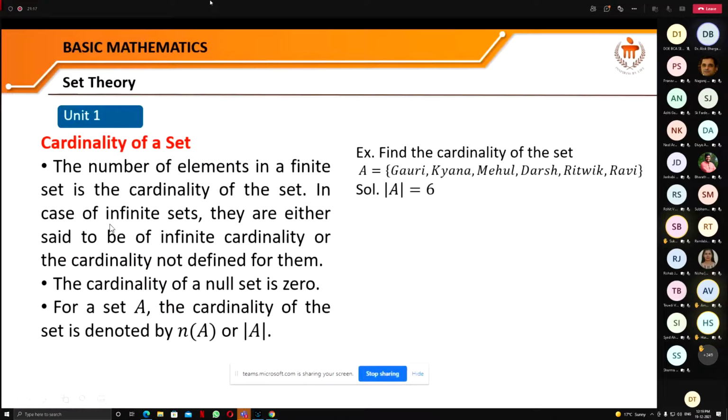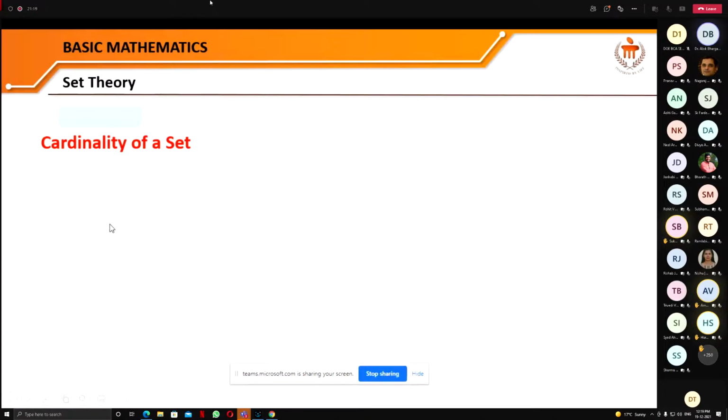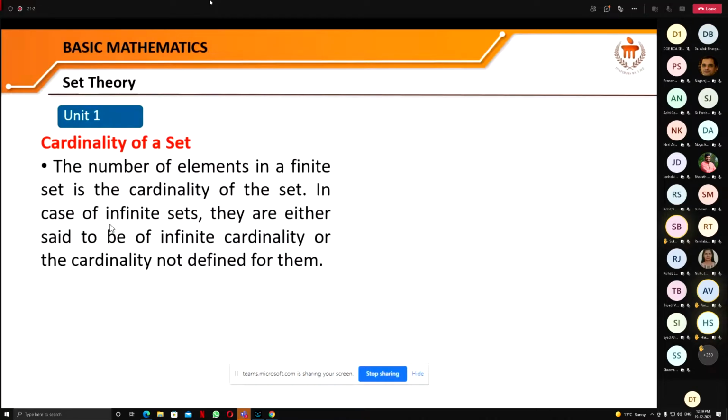Infinite sets are either said to be of infinite cardinality or the cardinality is not defined for them. And obviously the cardinality of a null set is 0 because it does not contain any element.